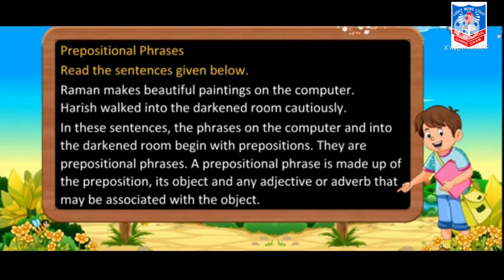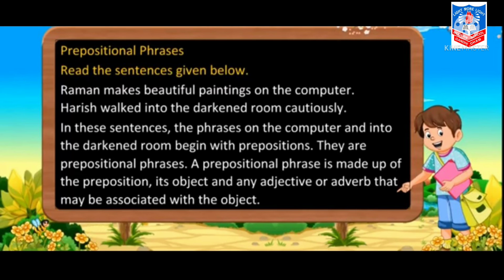Next is prepositional phrases. Read the sentences given below. Raman makes beautiful paintings on the computer. Second, Harish walked into the darkened room cautiously. Children, in these sentences, the phrases on the computer and into the darkened room begin with prepositions.